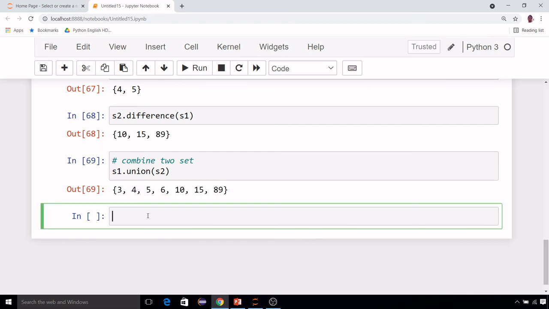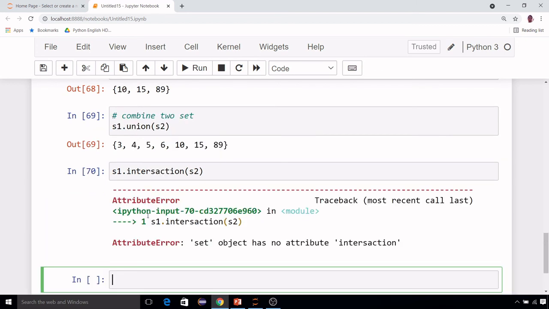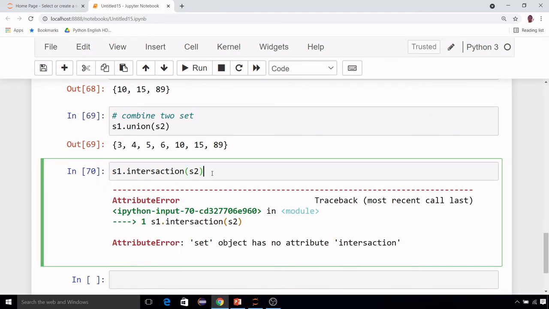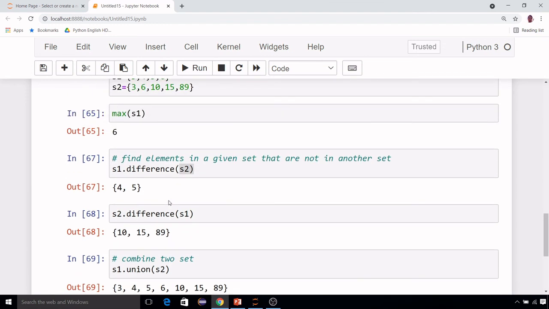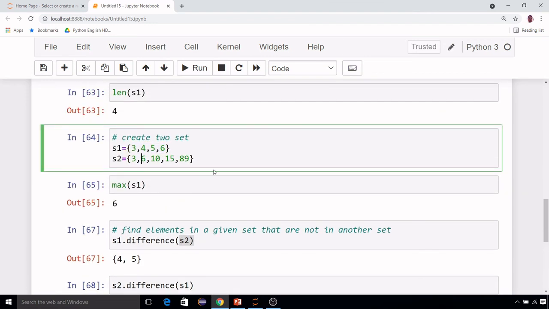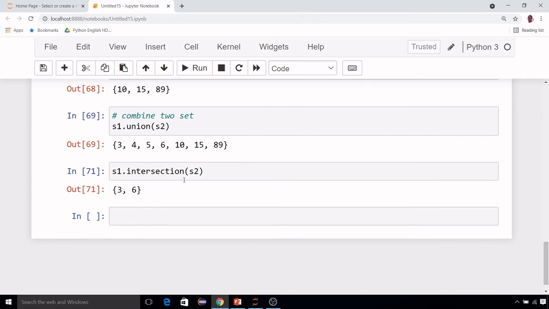You can go with the intersection also, s1.intersection(s2). Maybe, sorry, again a spelling mistake. It is better to use tab, then no spelling mistake will be there. Intersection of s2, better to use tab always. So you are getting only the output which is common in s1 and s2. Okay, 3 and 6 both are common in s1 and s2. This one, 3 and 6, this is the intersection.